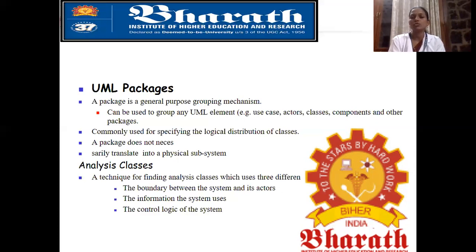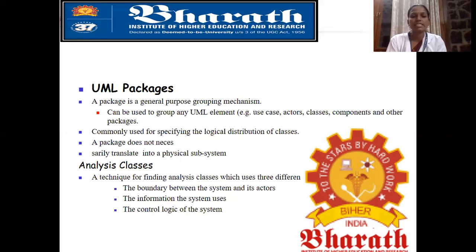It is commonly used to group any UML element, that means use cases, actors, classes, components, and other packages. Commonly used for specifying the logical distribution of classes. A package does not necessarily translate into a physical subsystem. So UML packages means a group of things comes under a particular package, commonly used for specifying the logical distribution of classes.